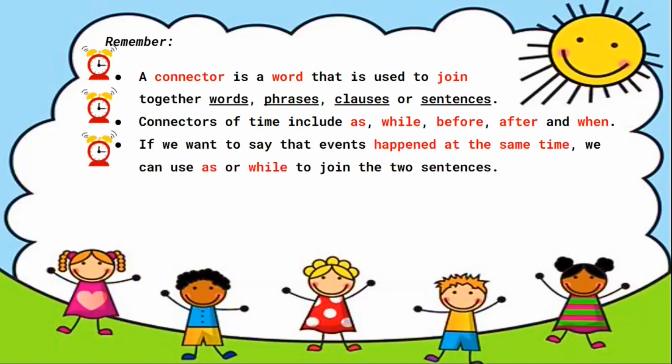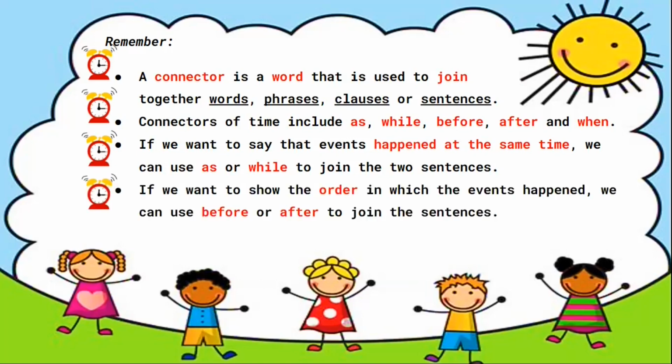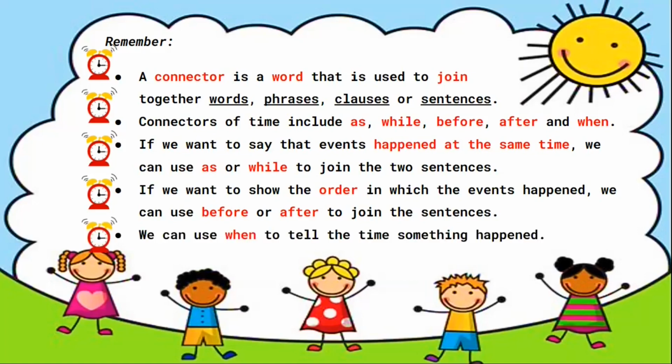If we want to say that events happened at the same time, we can use as or while to join the two sentences. If we want to show the order in which the events happened, we can use before or after to join the sentences. We can use when to tell the time something happened.